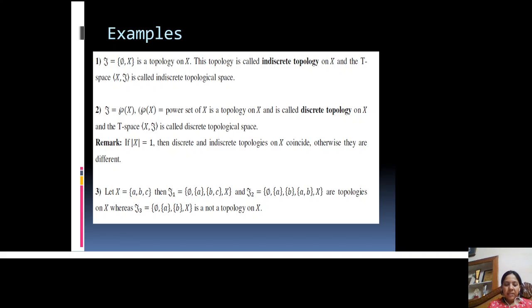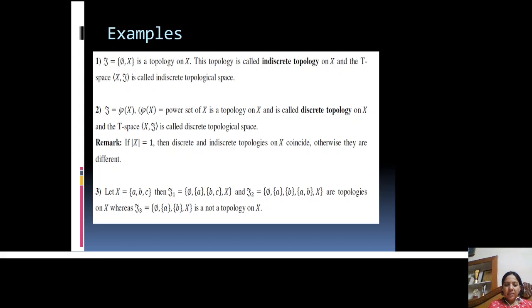In the third example, let us take a finite set X having three elements A, B and C. If we take three topologies, tau 1, tau 2 and tau 3.